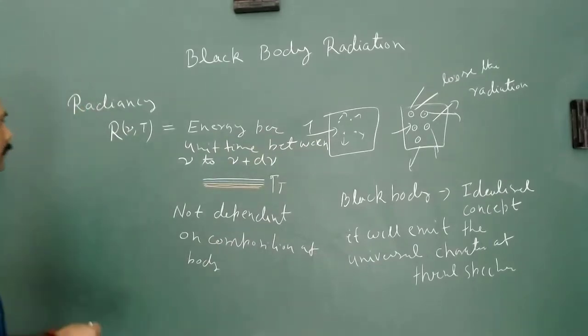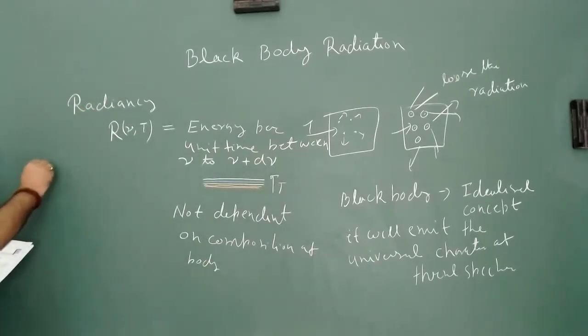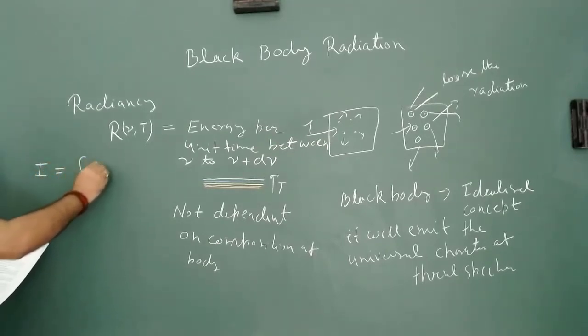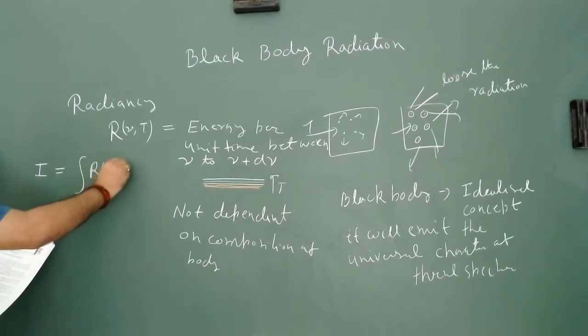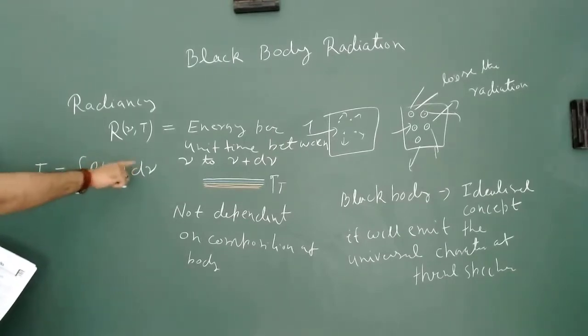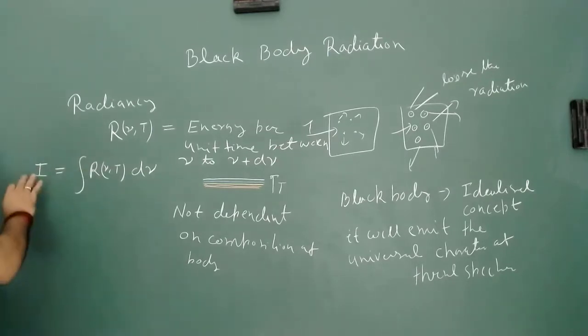And what will be intensity? Intensity is nothing but the integral of the radiancy over all possible frequencies. Radiancy integrated over all frequencies is known as intensity.